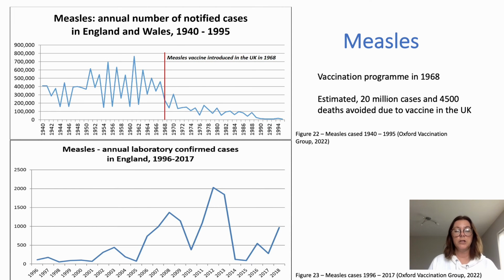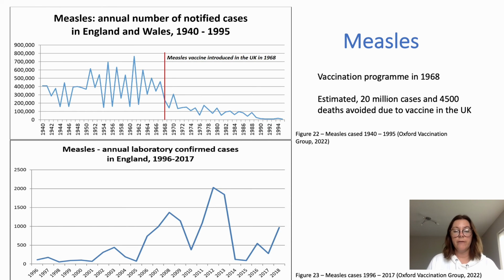A BBC article published on the 1st of February 2022 issued warnings that the uptake of the MMR vaccine is only at 85.5%, the lowest for a decade, and below the 95% target recommended to prevent future outbreaks. The coronavirus pandemic is a factor in why the uptake of the vaccination has been lower. Although cases have plummeted due to social distancing, rising measles is expected when restrictions are fully lifted.